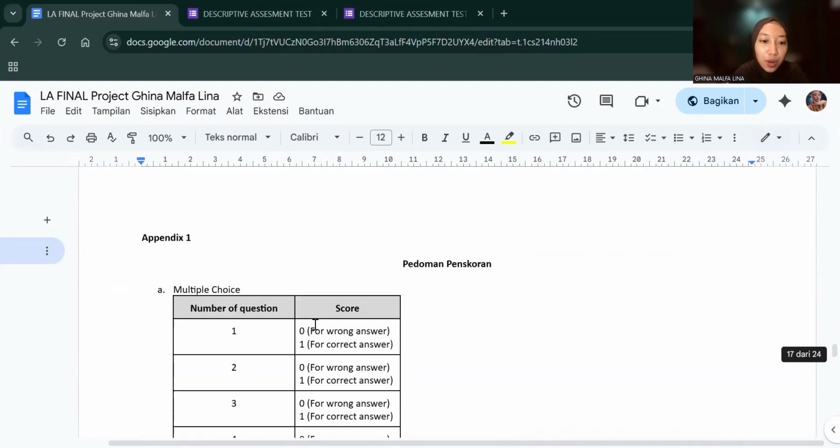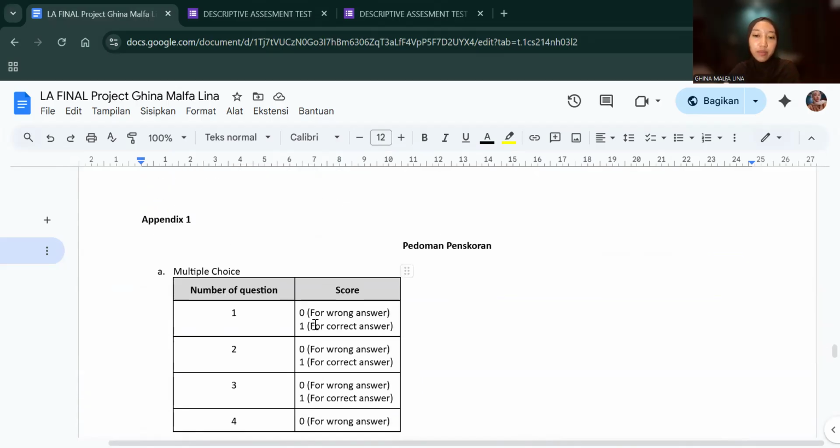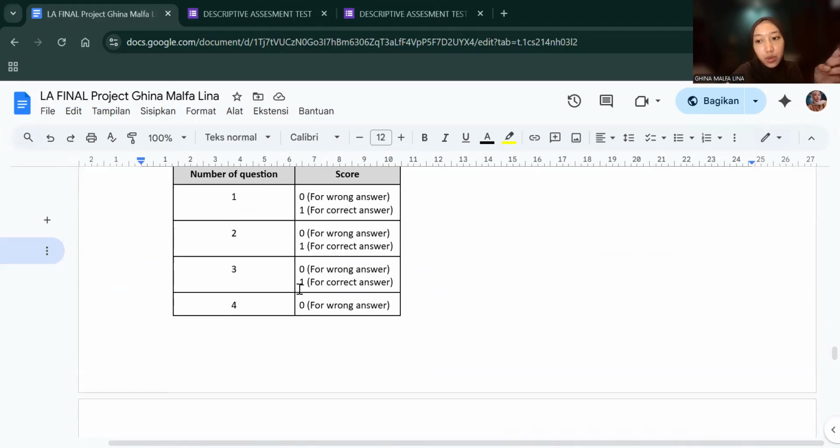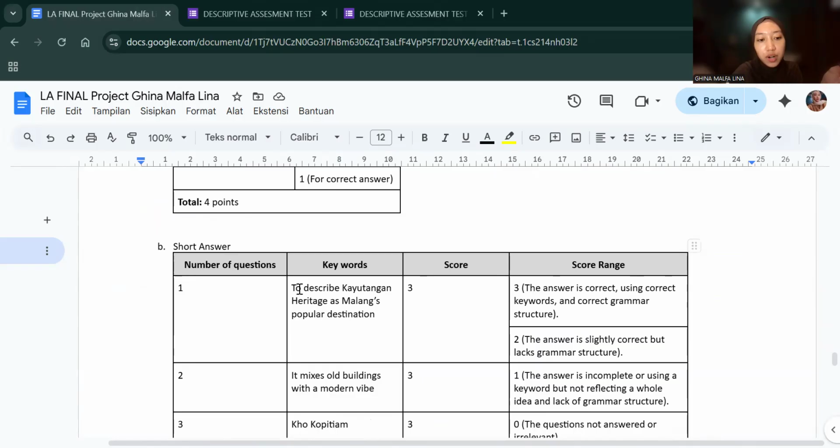And here I also add more scoring rubric because all of the activities have different points, different scoring. So I revised the scoring rubric a lot. Here are multiple choices. I decided that these multiple choices only have one score amount for each question. So there will be in total 4.